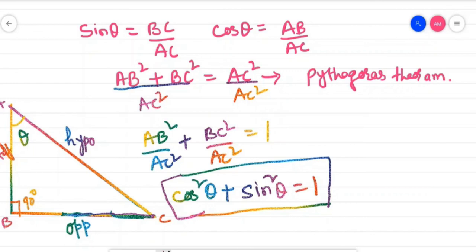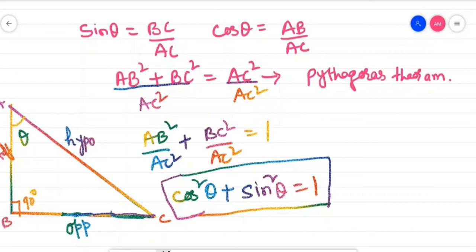You can start this from Pythagoras theorem, or you can directly take out the sine value and cos value. Then if you find sine square theta, it will be BC square by AC square, cos square theta will be AB square by AC square, and if you add sine square theta plus cos square theta, you will get BC square by AC square plus AB square by AC square. There you can bring the denominators common, so it will become BC square plus AB square by AC square. Now your BC square plus AB square will be equal to AC square. So again you will get AC square by AC square, that will be equal to 1, and therefore sine square theta plus cos square theta equals 1. You can solve this identity in whatever way you like, that depends on you.